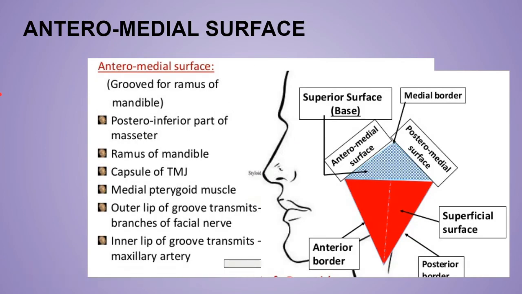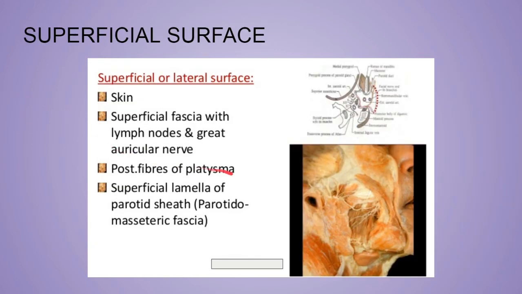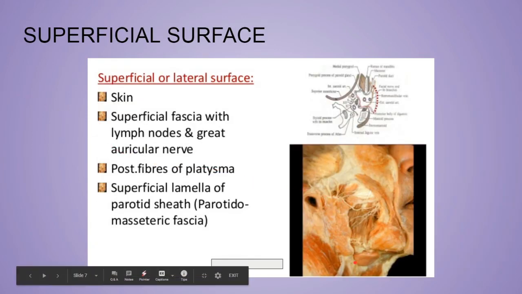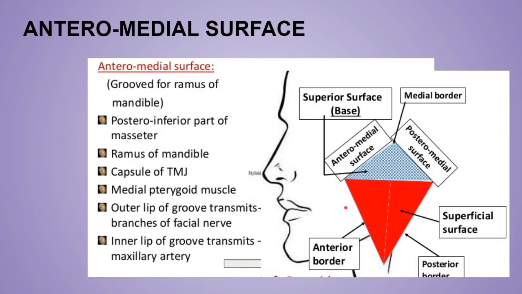Okay, now the anteromedial surface. Now if I remove this parotid gland, I will be able to see the anteromedial and the posteromedial surfaces. Now just imagine what structures can be present in the anteromedial surface. So there will be the ramus of the mandible.